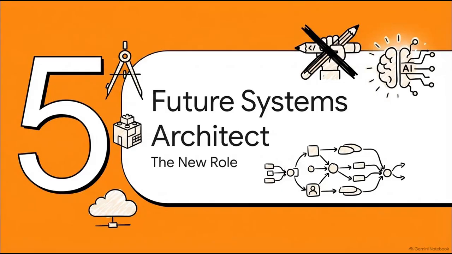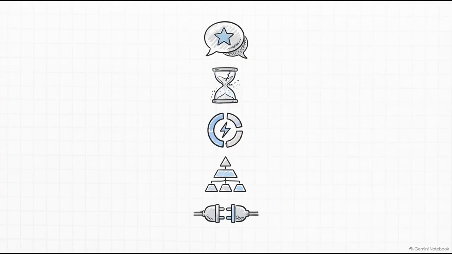Which brings us to our final section, Section 5, the Future Systems Architect. If the agents are writing the code, what is your job? Well, it revolves around these core operator competencies. You have to master intent articulation and declarative constraints. You need to manage context window decay. You'll be the one setting loop bounds and circuit breakers so things don't spiral out of control. And of course, you'll be designing those topologies and connecting external model context protocol, or MCP servers, to hook these agents into your enterprise APIs.